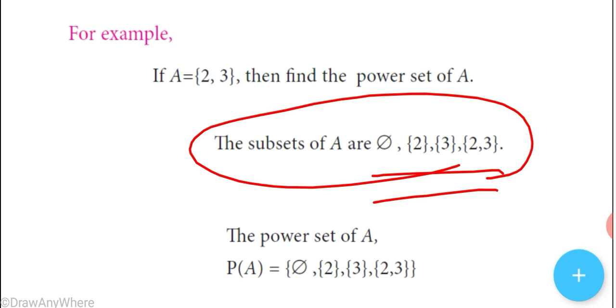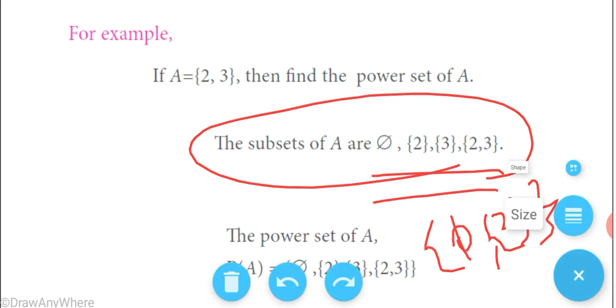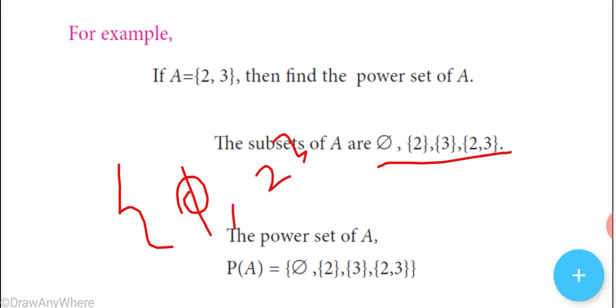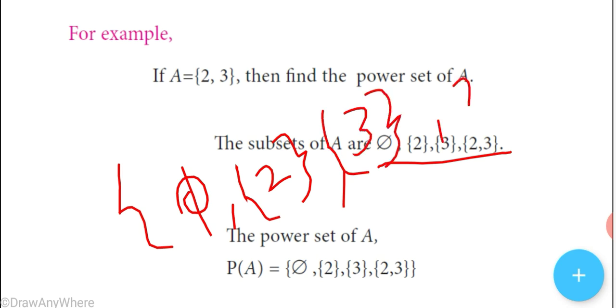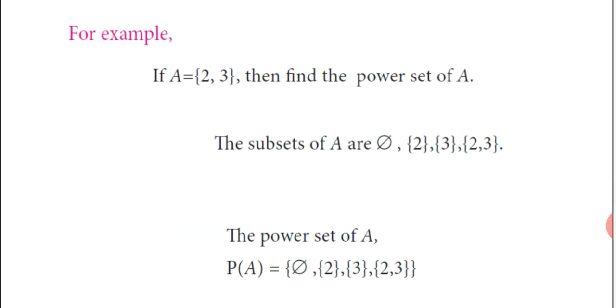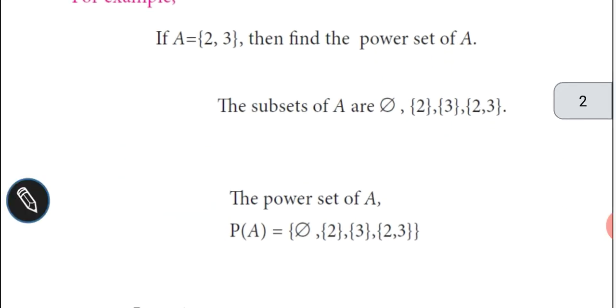So within the brace we enclose the subsets: phi, {2}, {3}, {2, 3}. So power set of capital A, P of A, equals {phi, {2}, {3}, {2, 3}}.